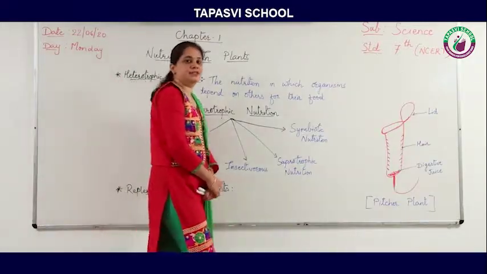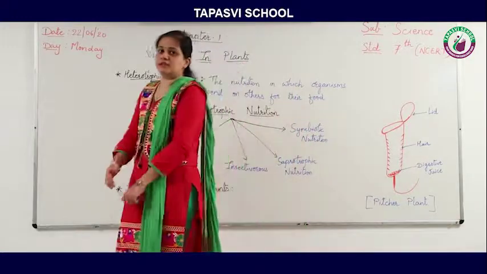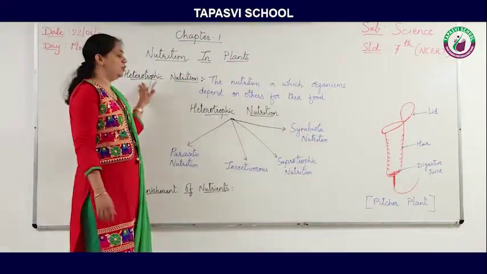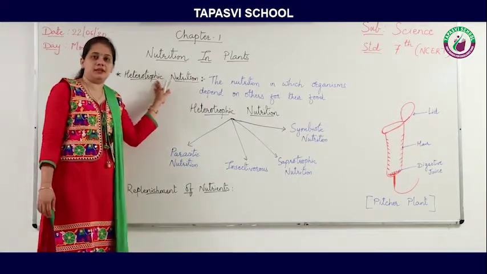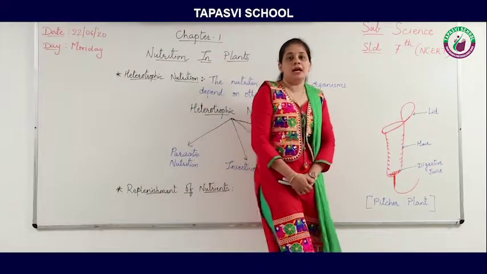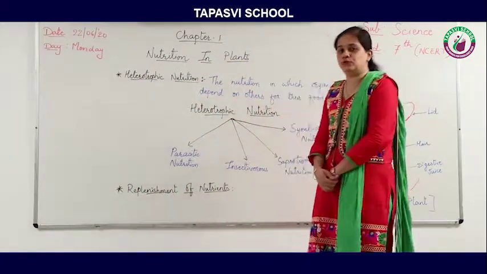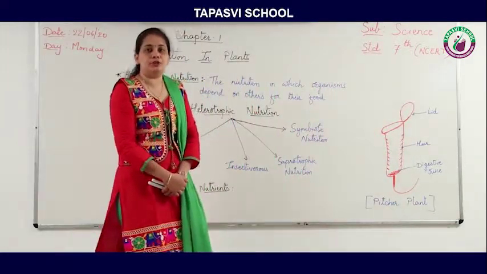So now students, we will move towards heterotrophic nutrition. As we have discussed earlier, hetero means depends on other and trophic means nourishment. So the nutrition in which organisms depend on others for their food, for their nourishment, is known as heterotrophic nutrition.